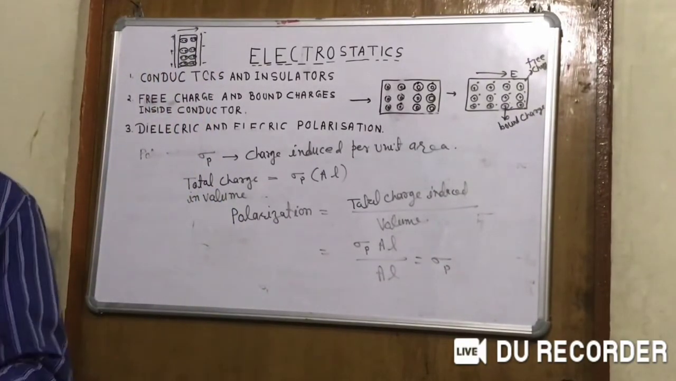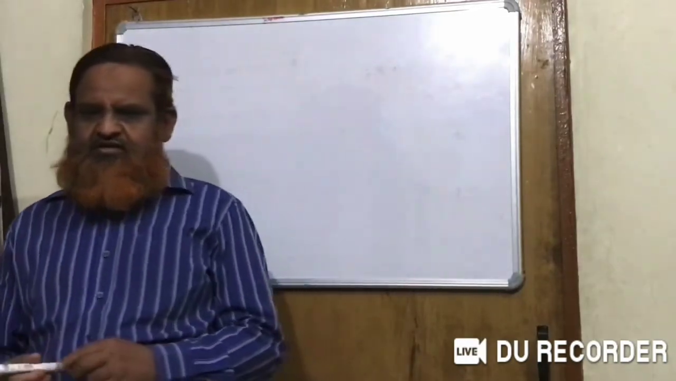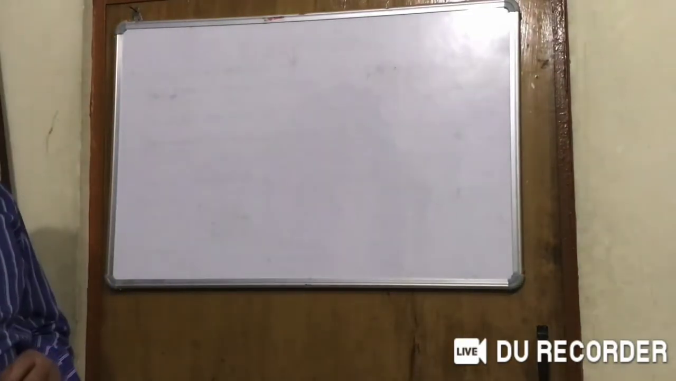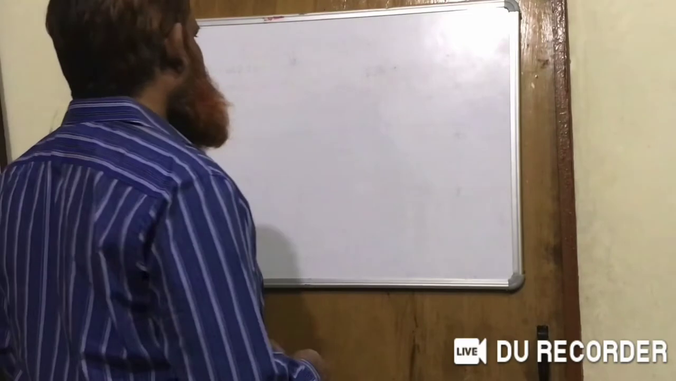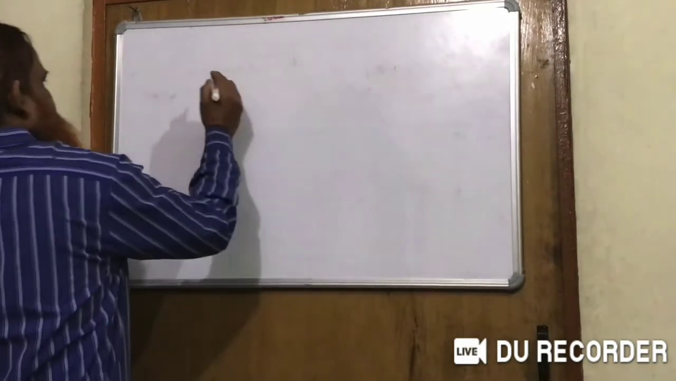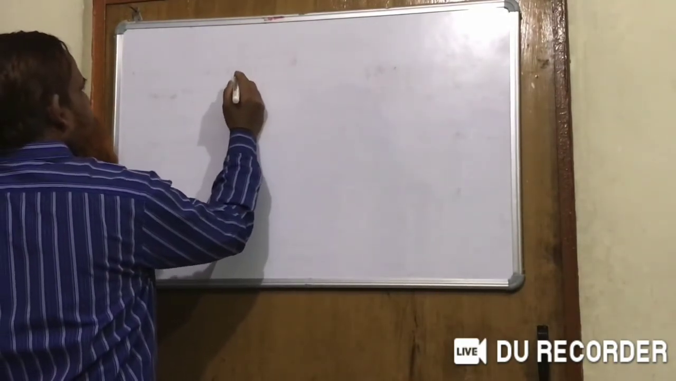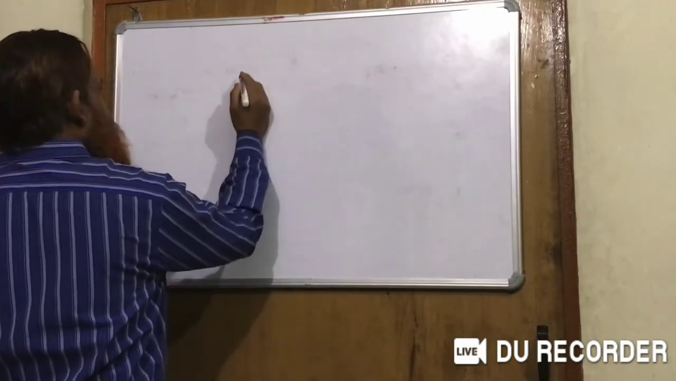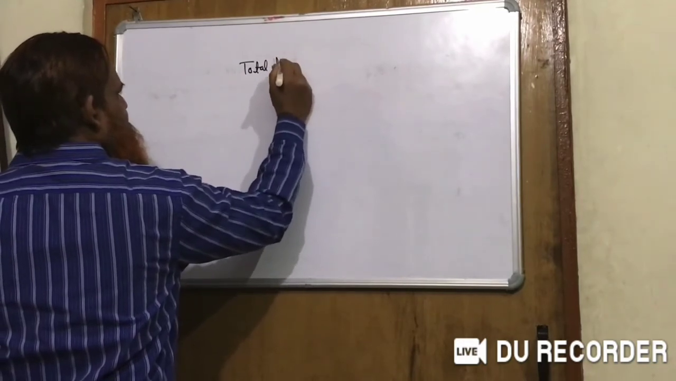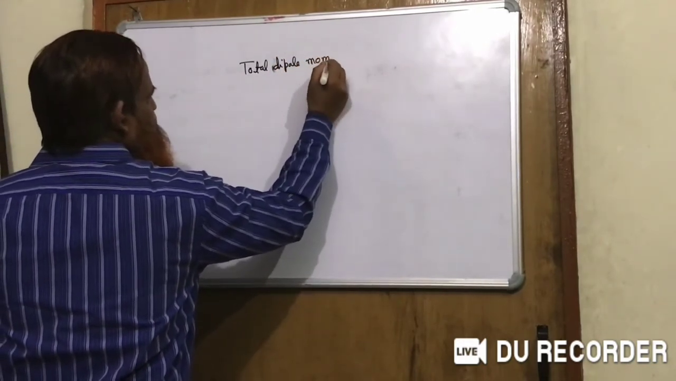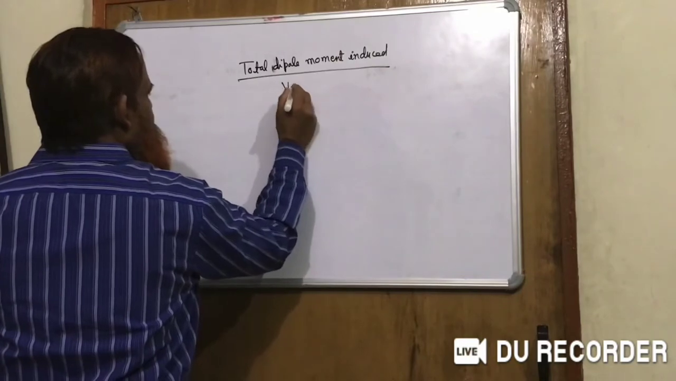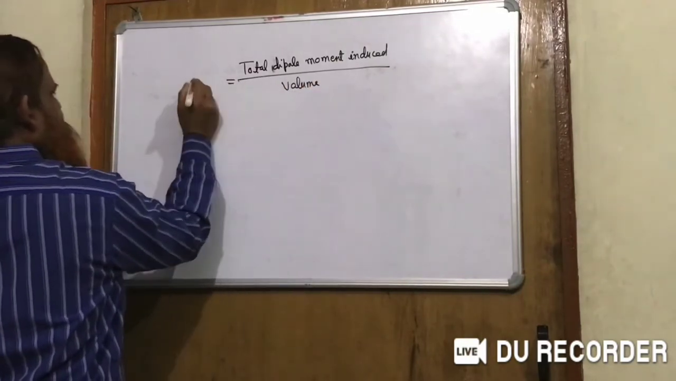I told you earlier that polarization vector, or polarization, is the dipole moment induced per unit volume. But mathematically, instead of total charge induced, I write the total dipole moment induced per unit volume. That is the polarization vector P.